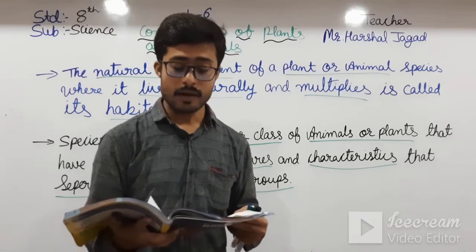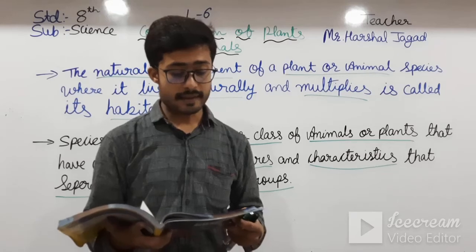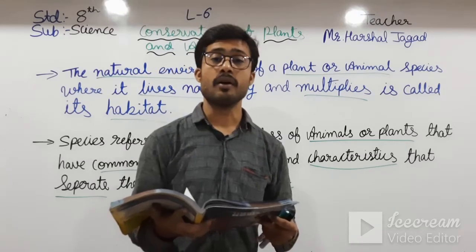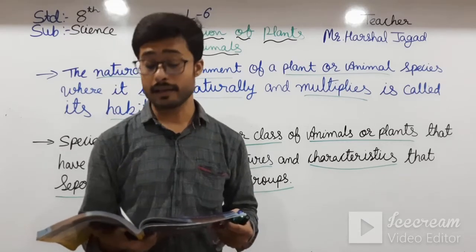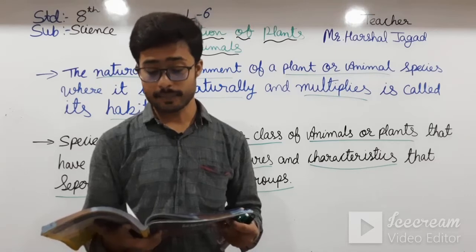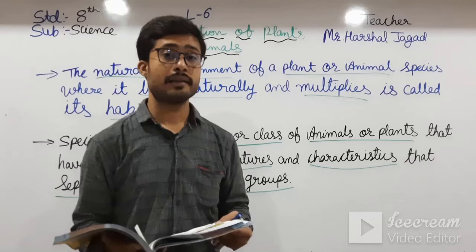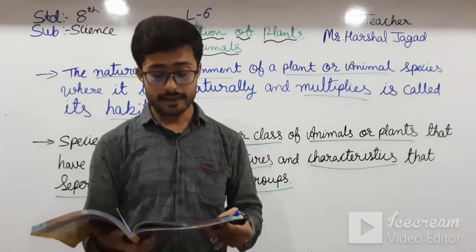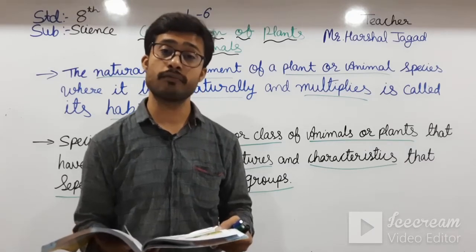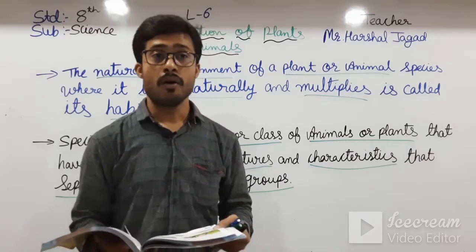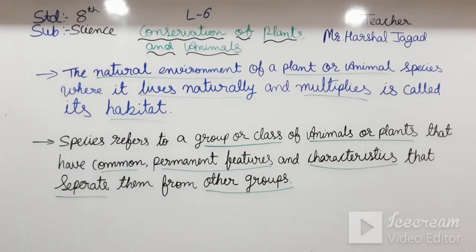In India, the one-horned rhino, see here there is a picture, is endemic to the state of Assam. Okay, they are found more in Assam. And the Asiatic lion, on the other side there is a picture, is endemic to the Gir National Park in Gujarat. The Indian one-horned rhino is only found in Assam, and the Asiatic lion is only found in the jungles of Gir. Okay students, so these are endemic species.